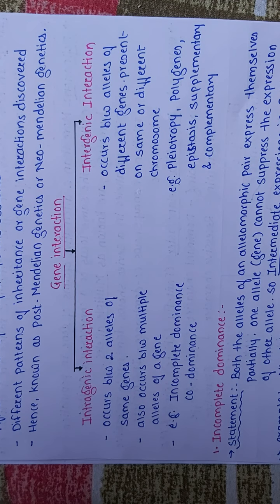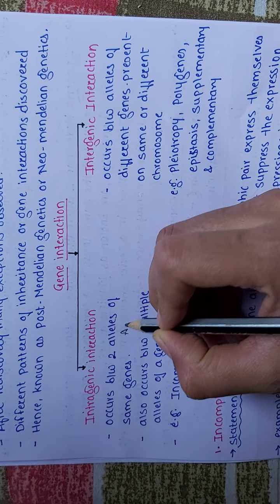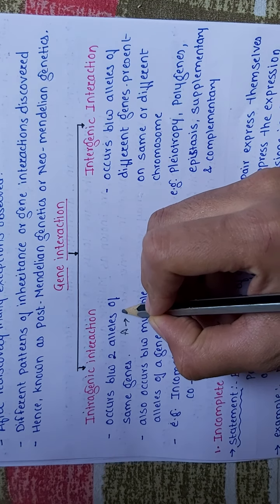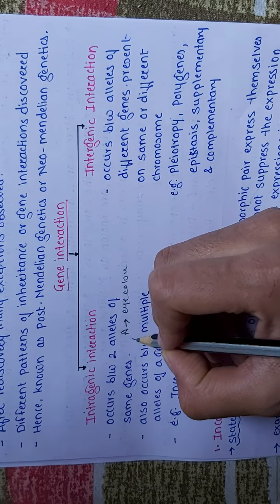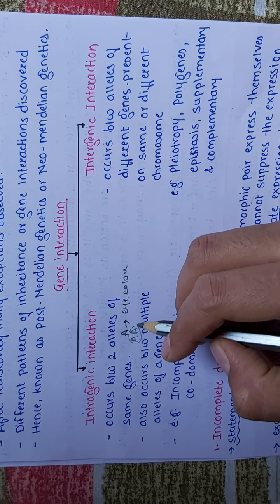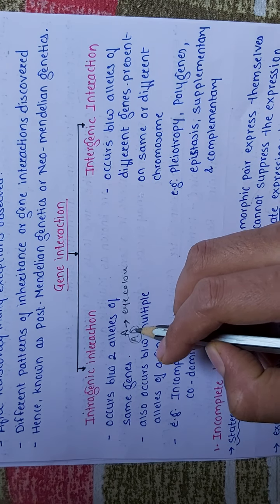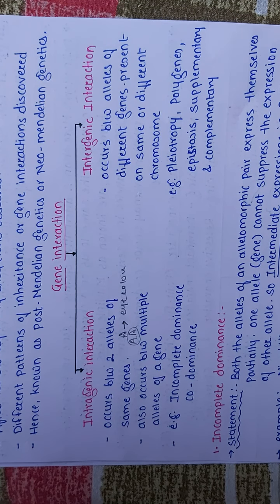Suppose gene A is there, which is for eye color, then alleles of gene A, that is AA, both from the gene A, and the interaction is happening between two alleles, right? Second, it also occurs between multiple alleles of a gene. For example, they have given incomplete dominance and codominance.